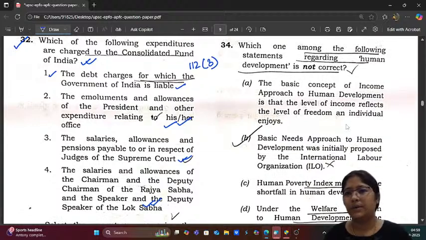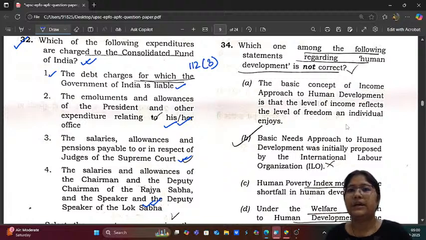Coming to question number 34. Which one among the following statements regarding human development is not correct? The basic concept of income approach to human development is that the level of income reflects the level of freedom an individual enjoys. Generally, yes, it can be debated whether economic development is directly related with individual freedom or not, but in general, yes.